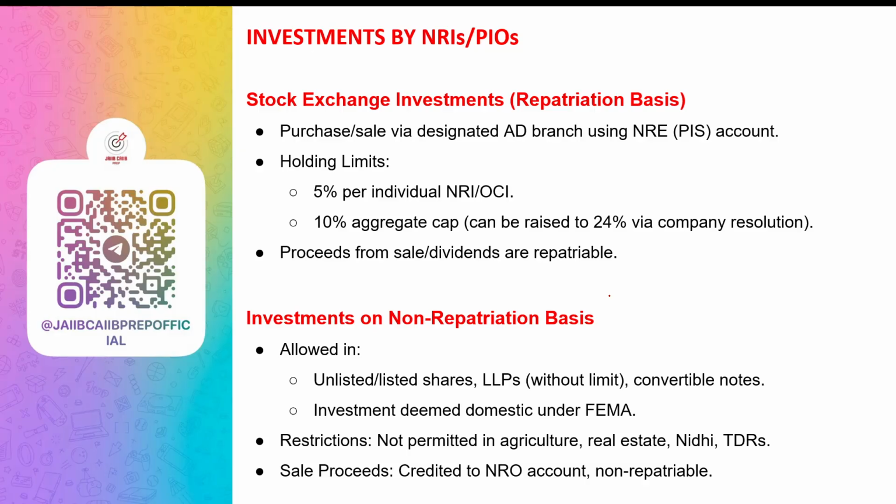How do NRIs or OCIs pay for the investment? They can send money from abroad, or they can use funds from NRE or FCNR or NRO account. Sale or maturity proceeds must go to the NRO account. They are credited to the NRO account, and they cannot be sent abroad because it is on non-repatriation basis.